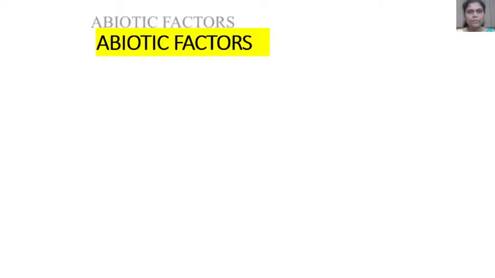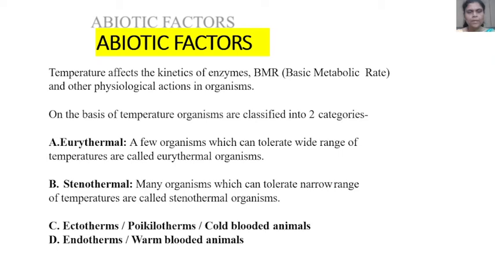Abiotic factors. Temperature affects the kinetics of enzymes, then BMR, basic metabolic rate, and other physiological actions in organisms. On the basis of temperature, organisms are classified into two categories.